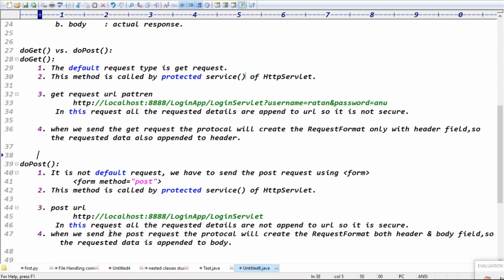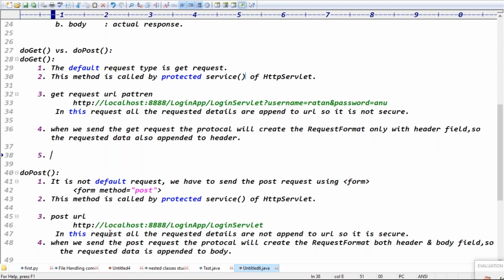Good, guys. The fifth point: sir, if GET is not secure, then why have it? When we are not sending secure data, in that case we can use GET. And when we are sending secure data, we can use POST. Any data is data only, right? Like username and password. If you see in GET, the password is visible, right? Out of four or five details, definitely one detail is a secure detail.